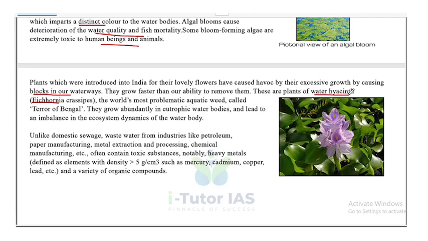So this was not native to India. It was introduced by the Britishers for their lovely pink violet color flowers, and now it is spreading rapidly in our ecosystem, causing havoc in our ecosystem and blockage in the water bodies. It also causes another problem: it will draw off the nutrients and the oxygen really quickly, thus reducing the dissolved oxygen and disrupting the life of other aquatic organisms.